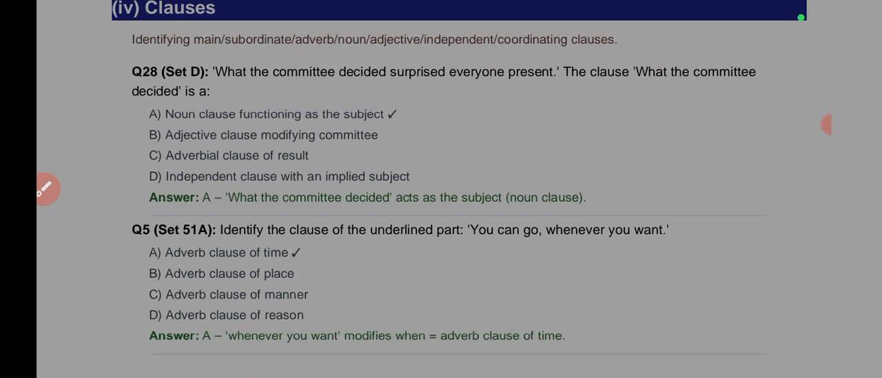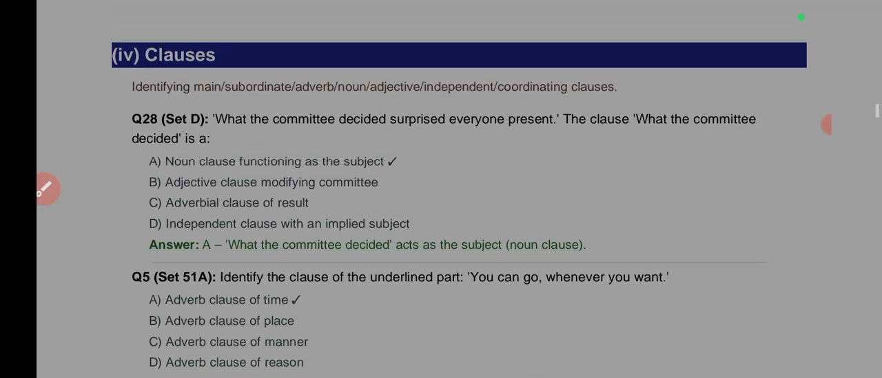Now here is what we discussed in clauses. You should see that video in order to also understand this part. What the committee decided surprised everyone. The clause, what the committee decided, is what? I've told you, when you see an underlined statement, what the committee decided, that is a clause first. Why is it a clause? Because there's a verb there, decided.